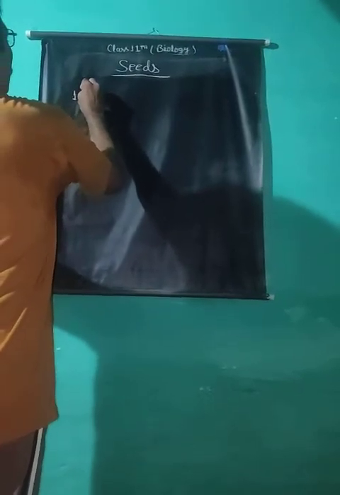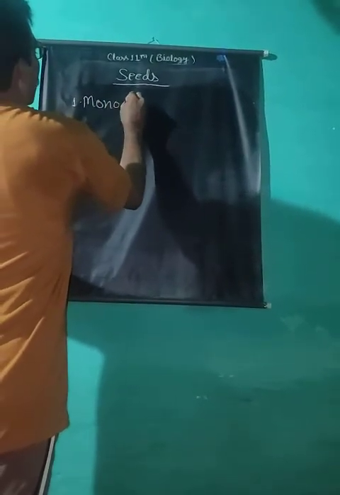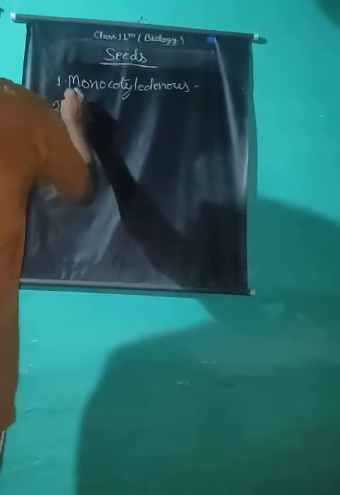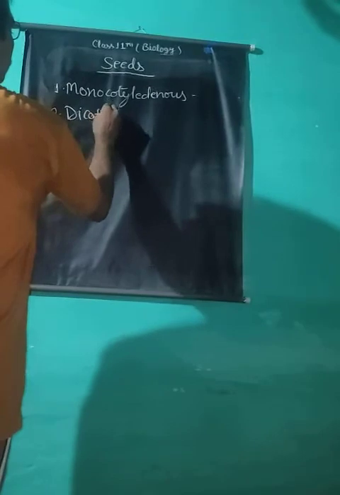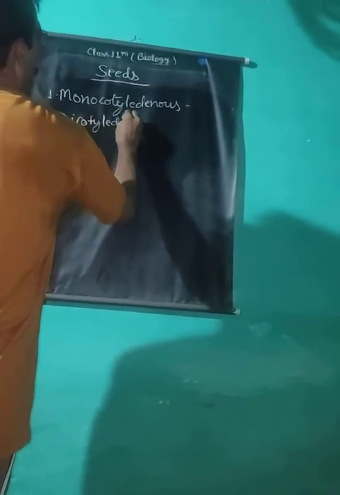Normally seeds are classified into two groups or categories: monocotyledonous seeds, only one cotyledon present in the embryo, and dicotyledonous, two cotyledons are present in their embryo.